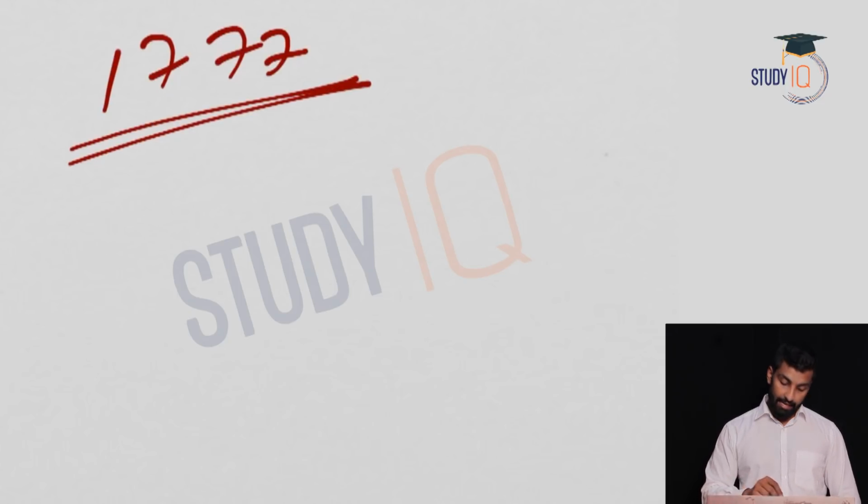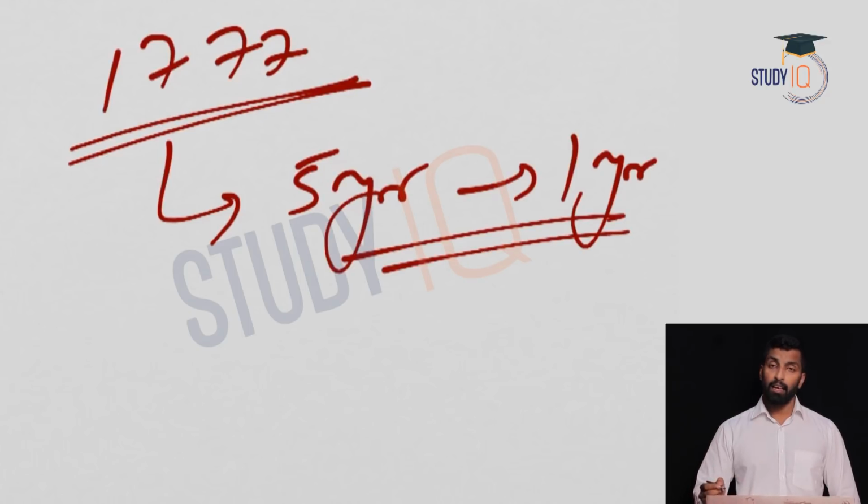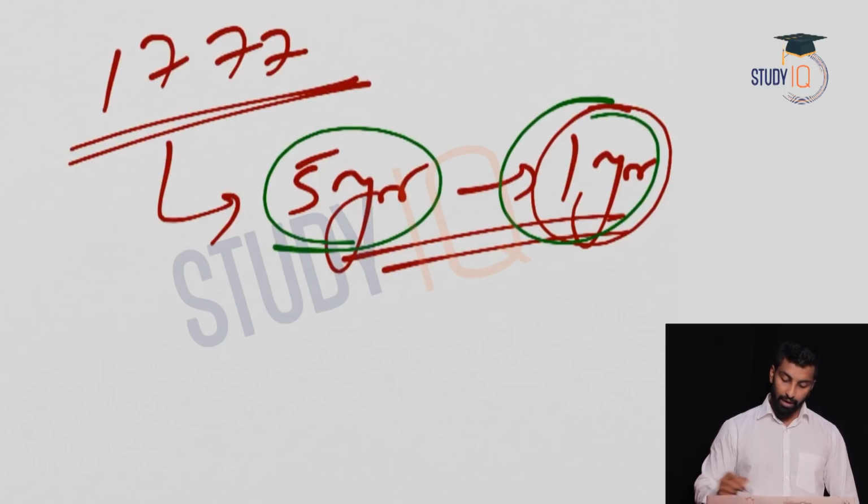Okay, so this is the 5-year settlement. So in 1777 what happened is, Warren Hastings changed it from 5 years to 1 year. That means the other things are the same, right? That means there will be an auction. The person who quotes the maximum amount will get the Zamindariship, and he can collect money from the peasant. Everything else remains the same, except this 5 years is changed to 1 year. That means if you are not able to pay in 1 year, you will be changed, and a new auction will be conducted. A new person will come.